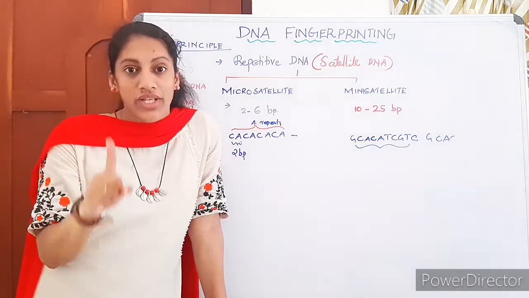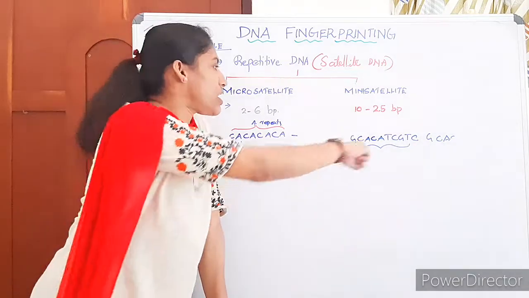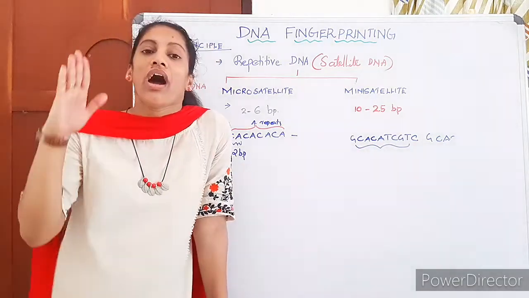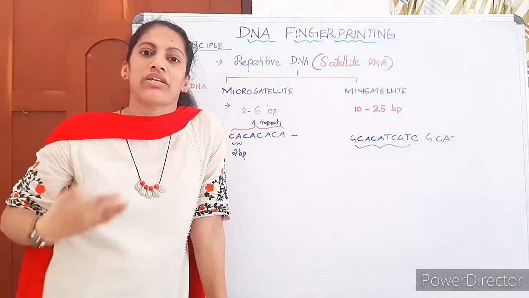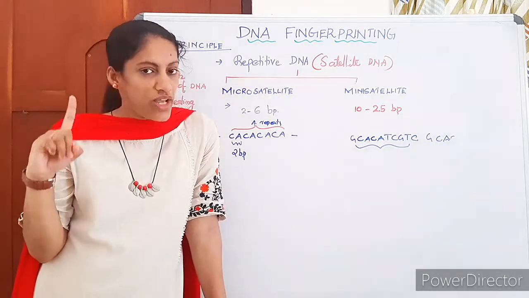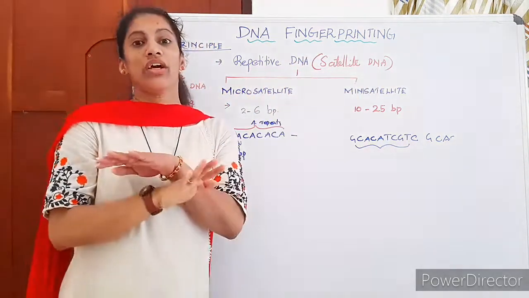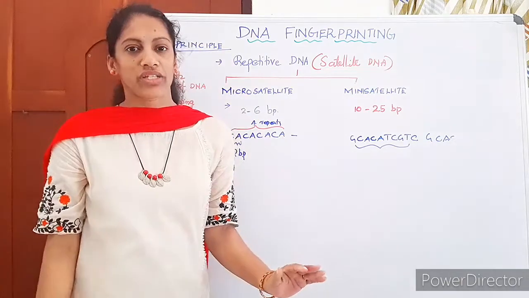Anyway, understand one thing. Any mutation in these satellite DNA sequences never gives any change in our body because these are non-coding regions. We have already discussed that repetitive or satellite DNA has no role in our body functions.